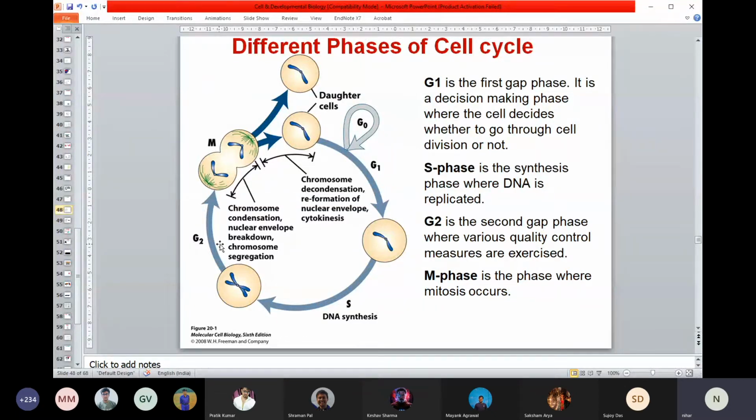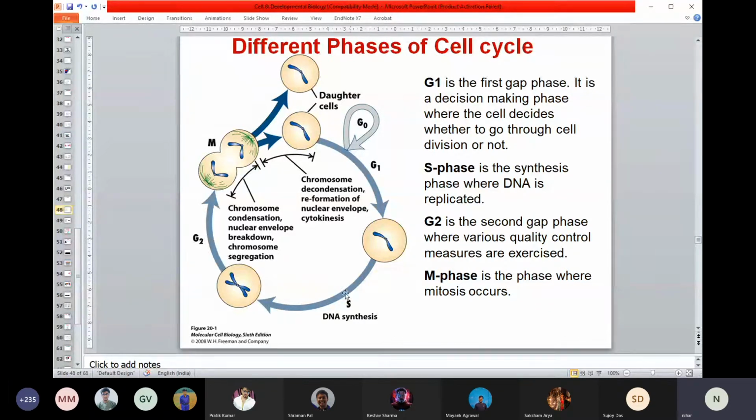It's not that the system will always go perfectly. There will definitely be errors. So if there is an error, the cell doesn't go for division. It just aborts at that stage. Even in the G1 stage, if the cell thinks there is some problem, it doesn't go for division. It just stays in that stage.